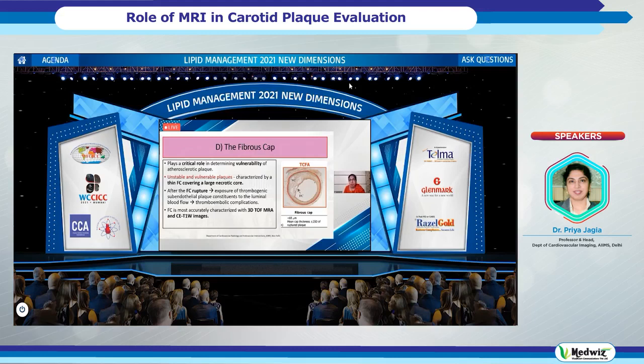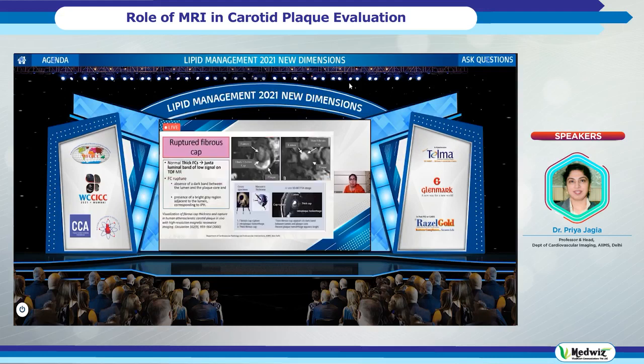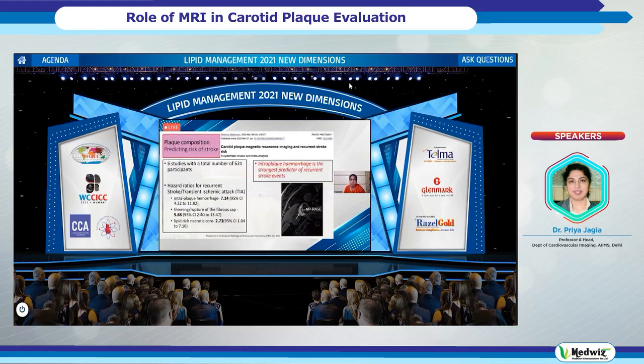So it's not very well seen, however, the newer coils which we are using make it possible to look at the fibrous cap. A ruptured fibrous cap is seen as a dark area, and if it is present or if the cap is thin, it is suggestive of a vulnerable plaque.